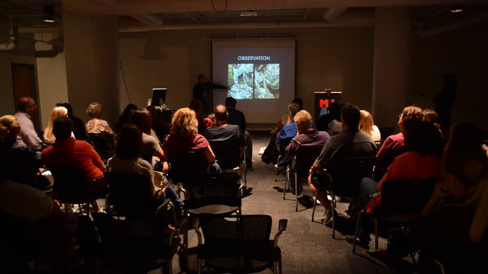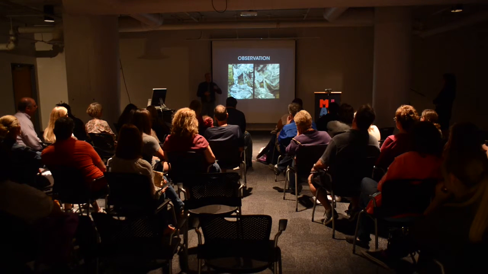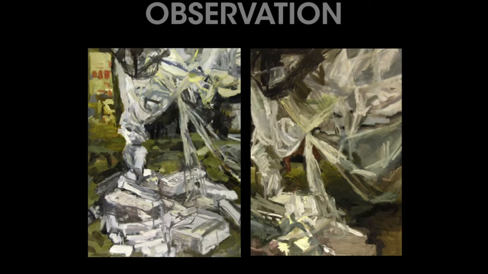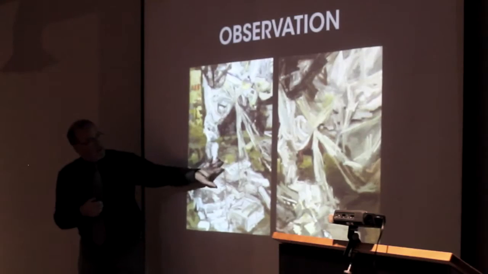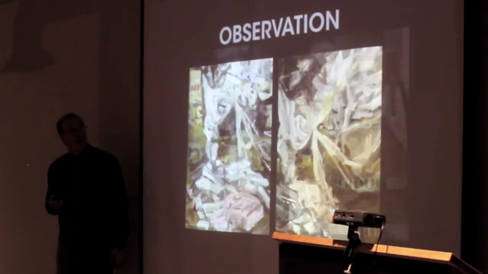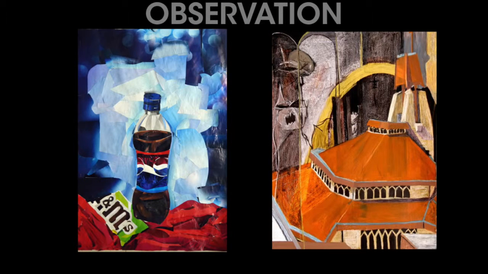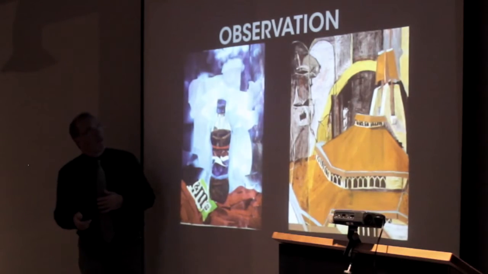So you can use paint, and I say drawing very loosely. That could be painting, that could be all different kinds of materials. You can see that it is very difficult to see what's happening, but it's really beautiful. It almost leads into abstraction. This is a still life of a bed sheet, and I think Kleenex boxes in a room, in 2 versions of it. Okay. This is a collage of a Pepsi bottle. And then this is something that is borderline collage, a very different take at drawing a building. But they're all done from an observational point of view.